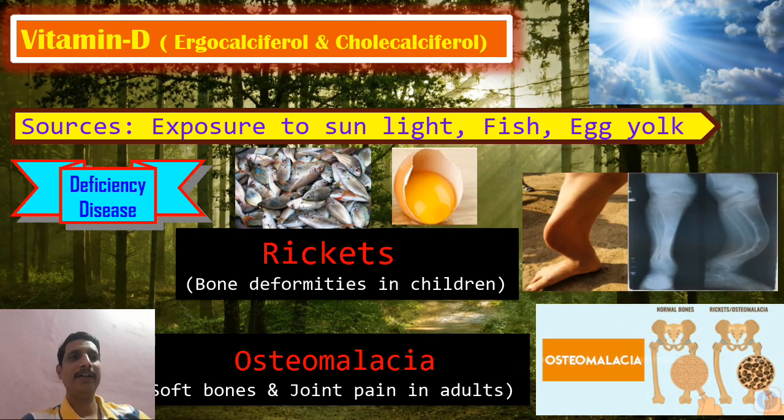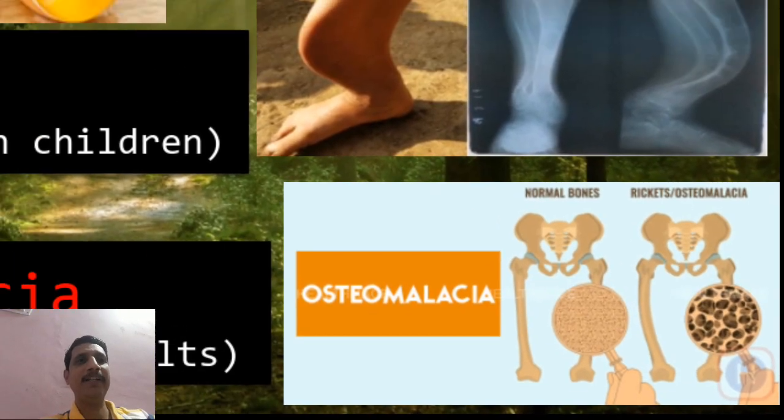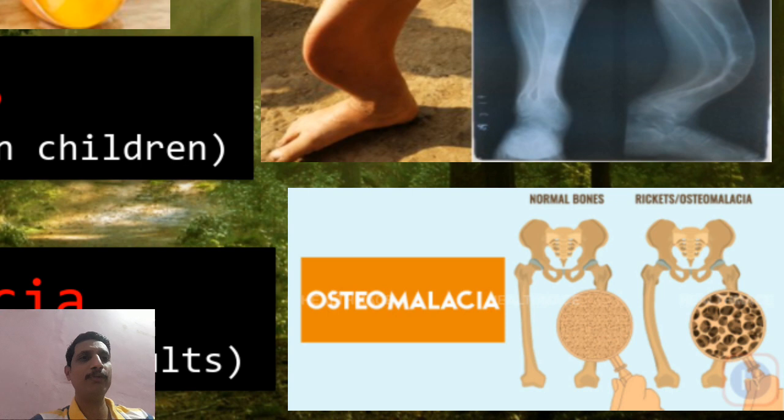These all are due to lack of vitamin D. Can you see in this diagram, the osteomalacia condition. The first one is a normal bone and the second one is an osteomalacia or rickets condition bone. Here the bone is strong, magnified, zoomed in, whereas here the bone has holes, it is soft.